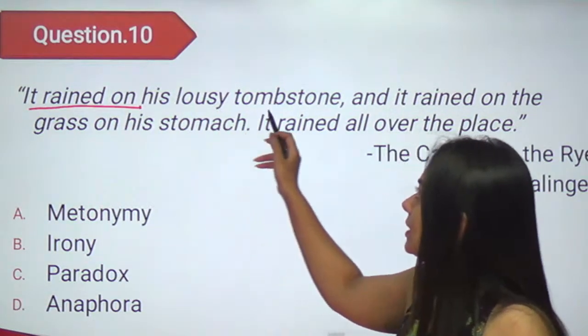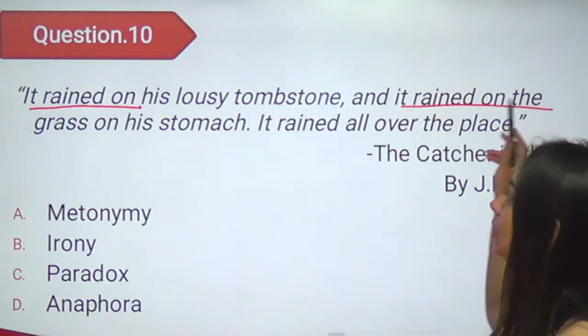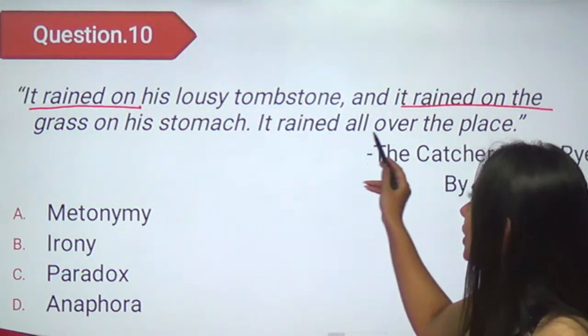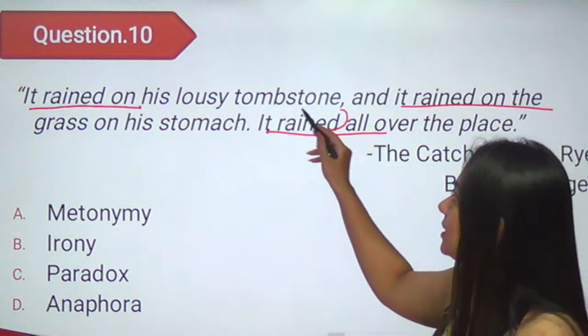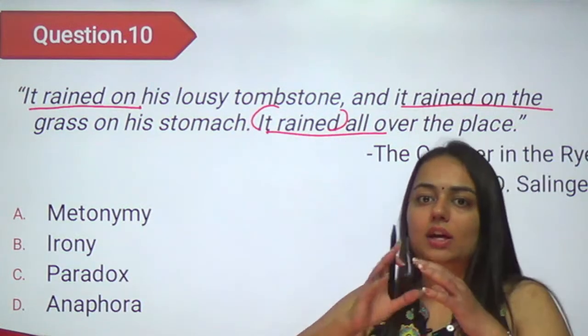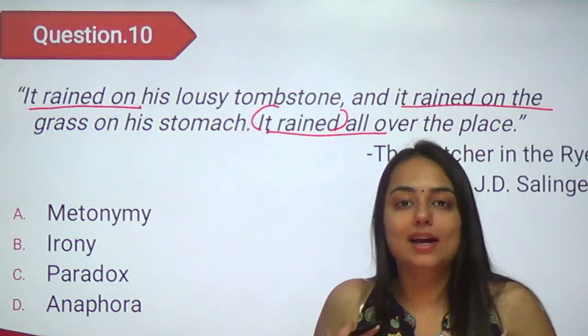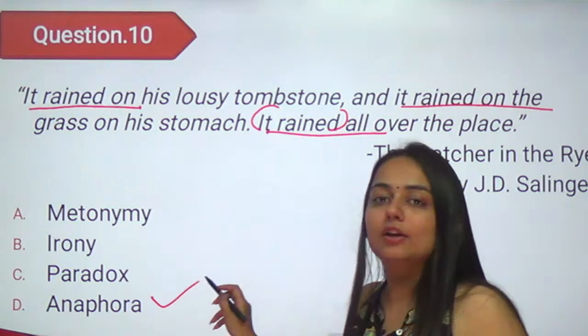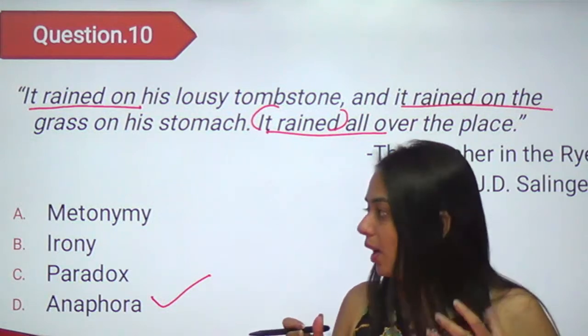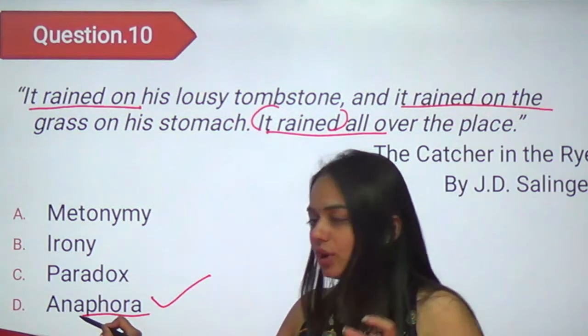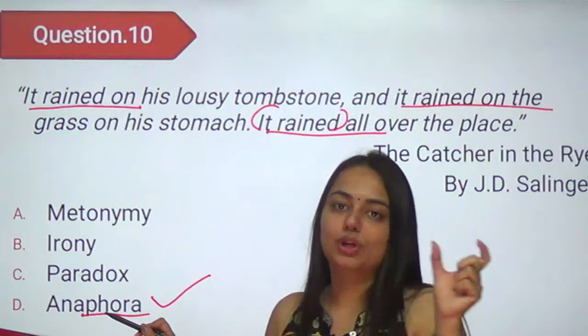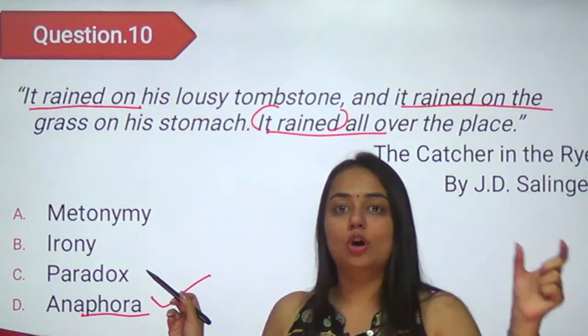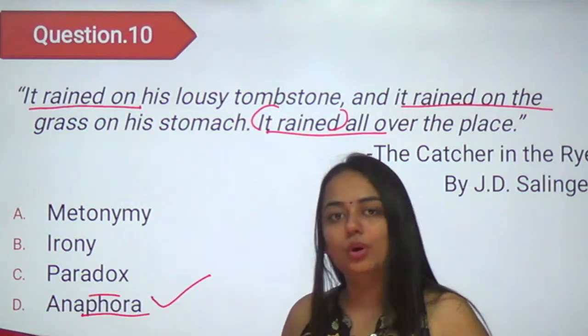It rained on his lousy tombstone. It rained on the grass on his stomach. It rained all over. So this phrase is used again and again. When there is a repetition of a phrase again and again to emphasize that point, it is anaphora. Anaphora, how will you remember it? Phora से you can pick up the word phrase और आप उसको याद रखने की कोशिश करो कि जब phrase बहुत बार use हो तो that will be anaphora.